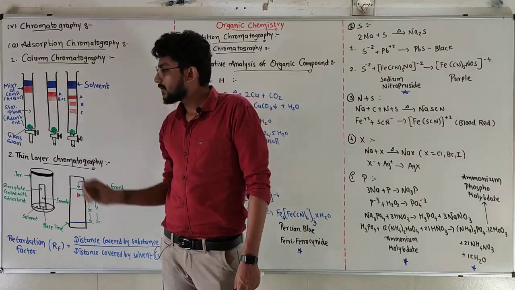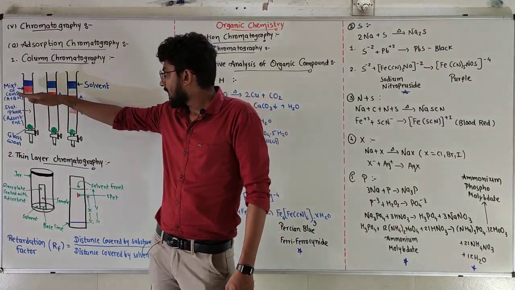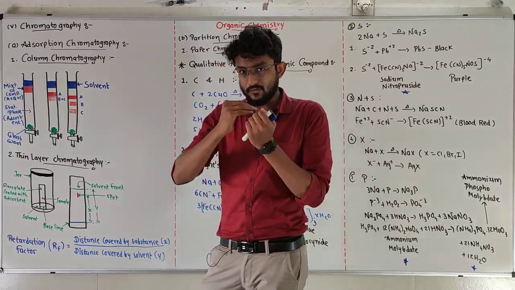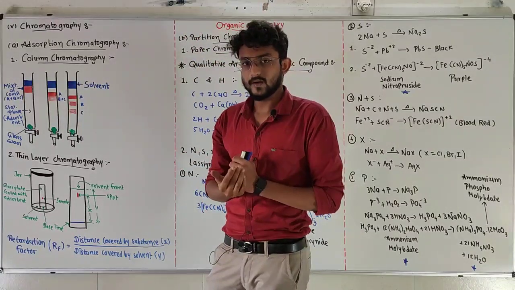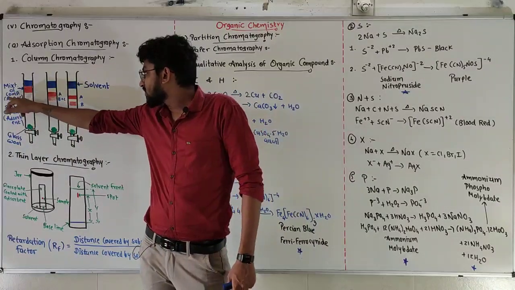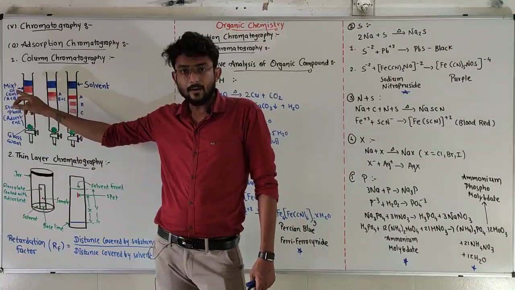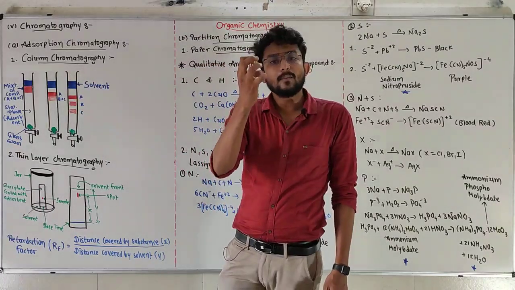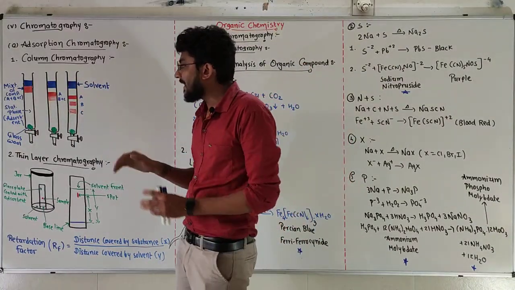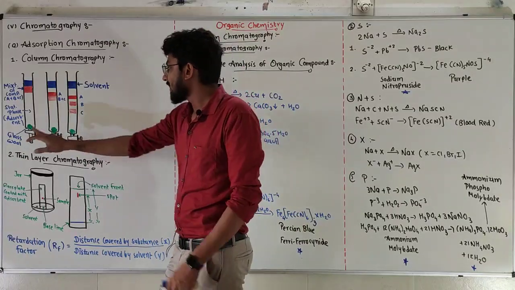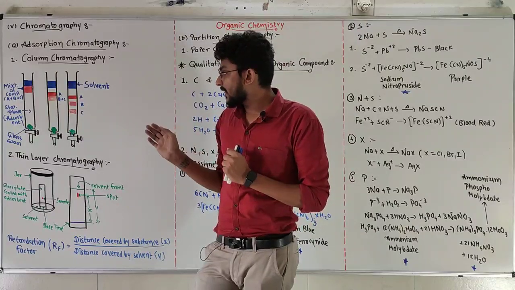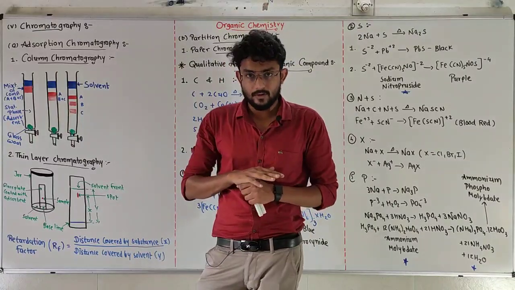It is over here. First of all, when we add it, they will settle down and the solvent will be on the top. Now the adsorbent is the stationary phase and the mixture ABC of the compounds will be our mobile phase, the traveling phase. Glass wool protects the burette from losing any compound.